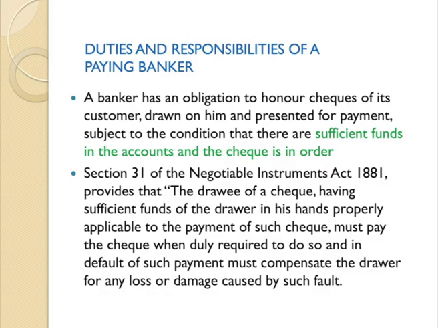So, dear students, as per section 31 of the Negotiable Instruments Act 1881, the drawee of a check having sufficient funds of the drawer in his hands properly applicable to the payment of such check must pay the check when duly required to do so, and in default of any such payment must compensate the drawer for any loss or damage caused for such default.